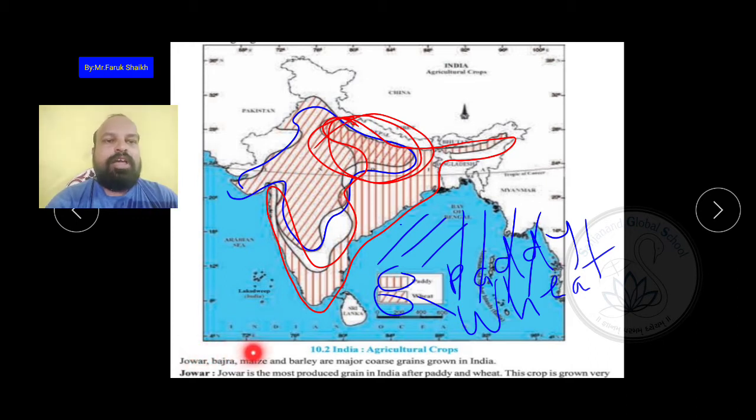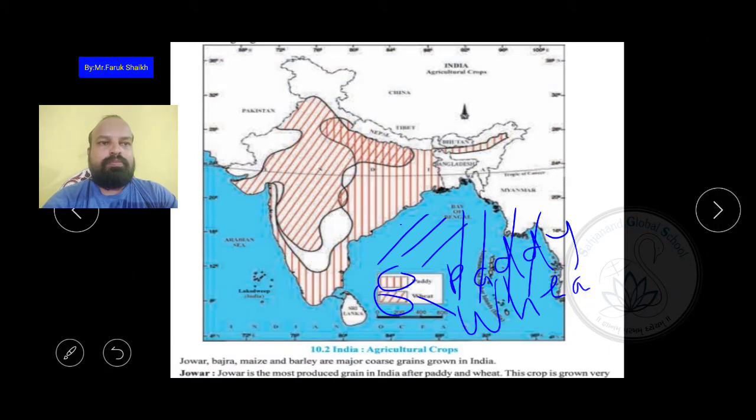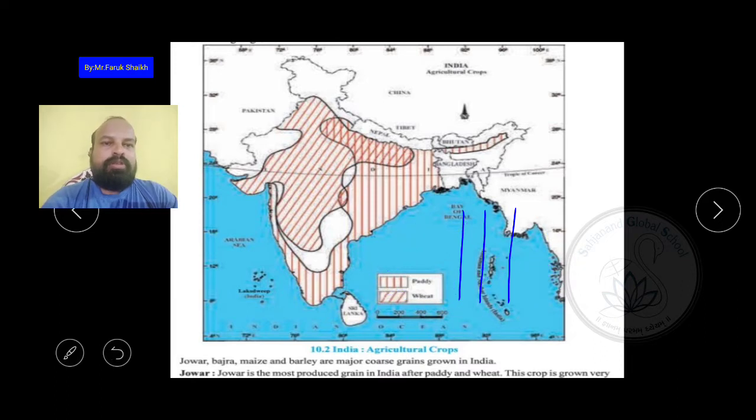Now the next is jowar, bajra, maize and barley, which are major coarse grains grown in India. Another set of major coarse grains, which are also daily eats: jowar, bajra, maize (makai), barley (jau). These are also major coarse grains grown in India.